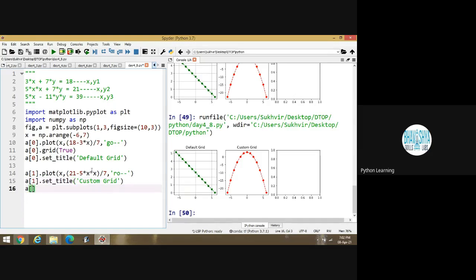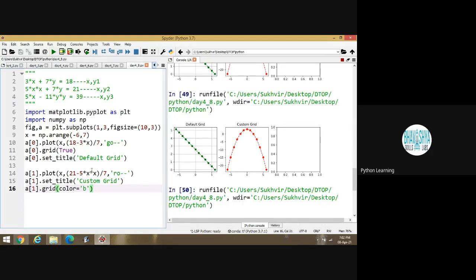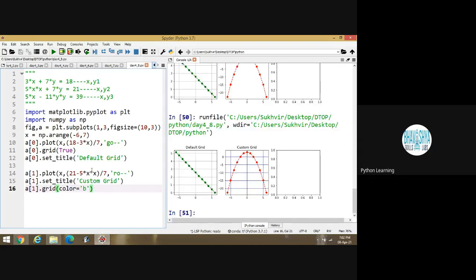Then A1 dot grid, and inside the bracket, suppose I am writing color is equal to blue. And execute the program. Can you see the blue colored grid inside the second one? Is it okay? Yes, sir.